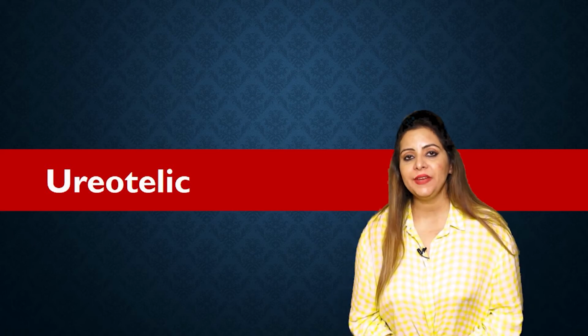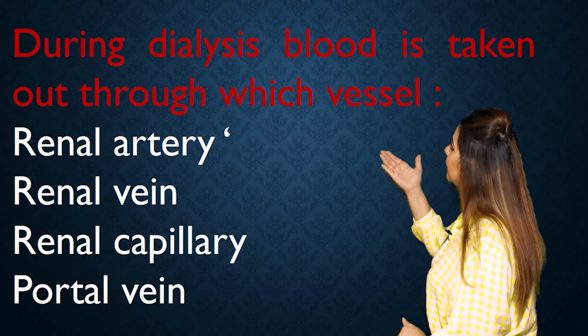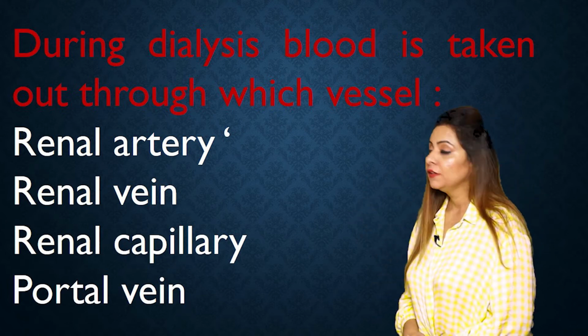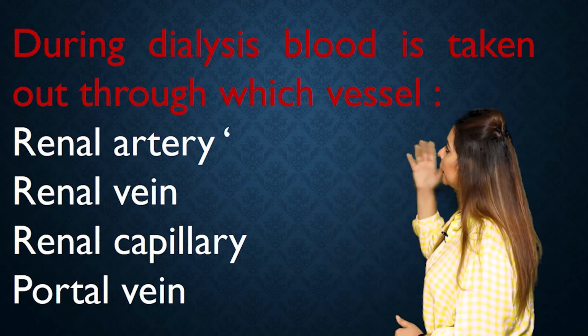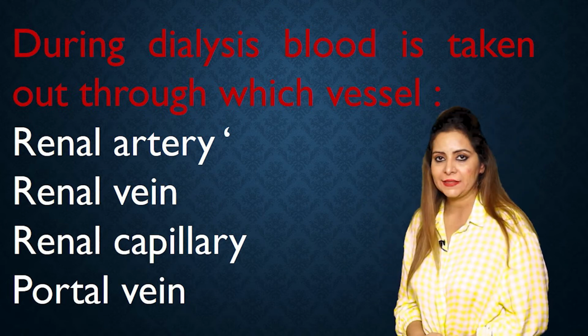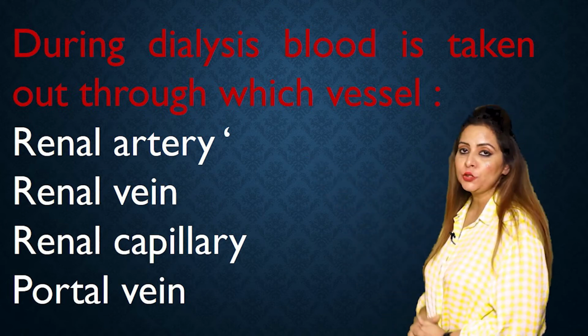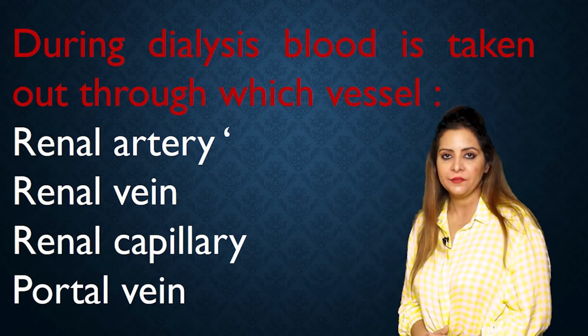The next question we have is, during dialysis, the blood is taken out through which vessel? I repeat, during dialysis, the blood is taken out through which vessel? The options are renal vein, renal artery, renal capillary, and D, portal vein.